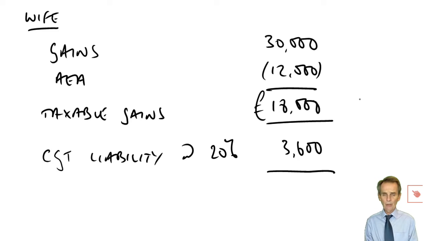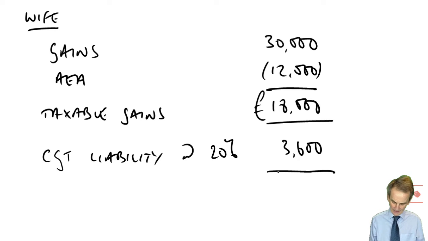Whereas, if he crystallises the taxable gain, you'll be computing this in a moment's time, then assuming the numbers here are sufficiently low, assuming that he does have sufficient basic rate band available, which he does, then his taxable gains would only be taxed at 10% instead of at 20%. So what I want you to do now is to come up with your plan and establish the amount of CGT saving that you could achieve here for the couple, for the spouses.